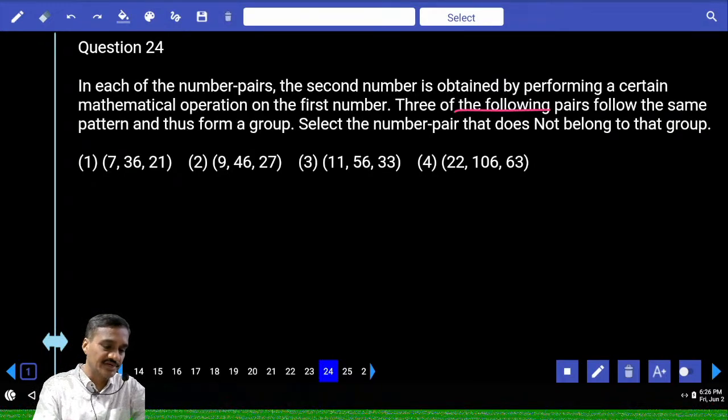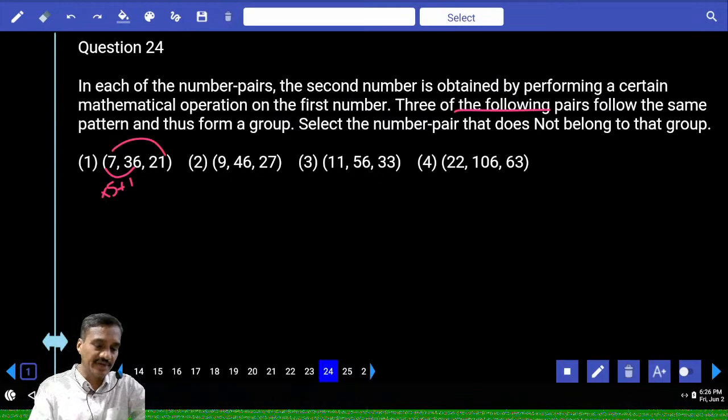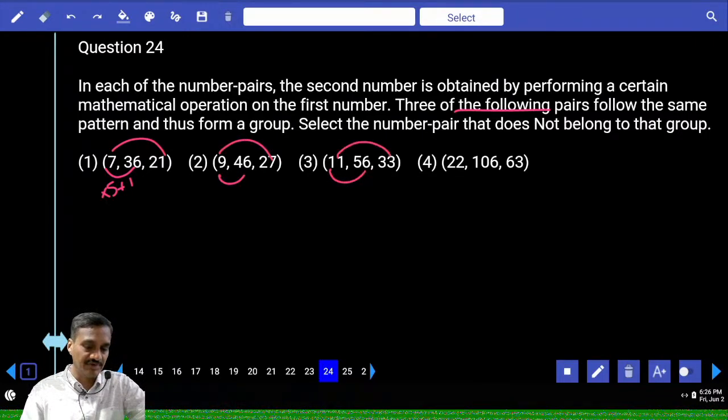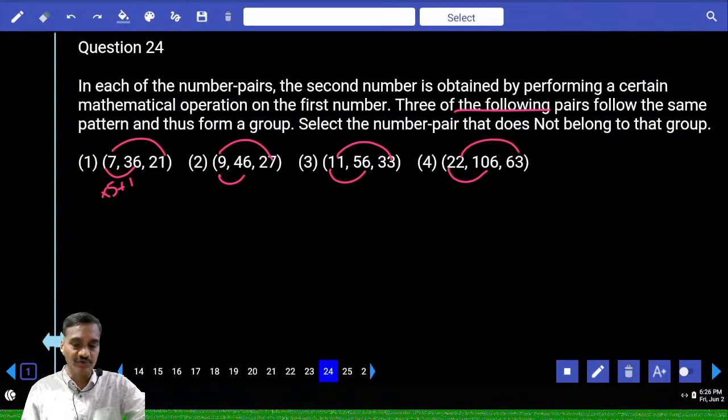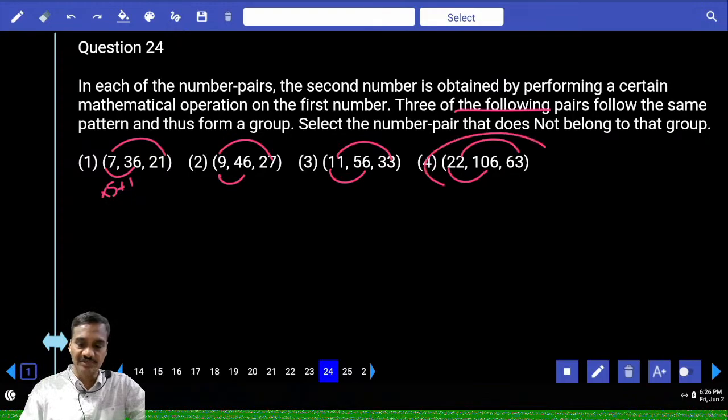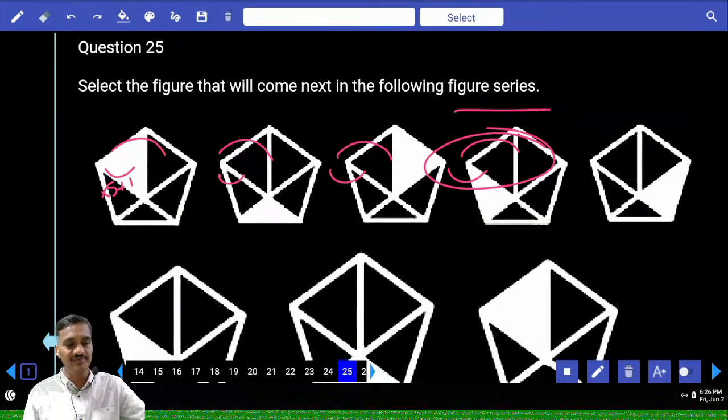Now 7 and 36. 7 into 5 plus 1. And again 7 and 21, 7 into 3. Now 9 into 5 plus 1, 9 into 3. 11 into 5 plus 1, 11 into 3. And 22 into 5 plus 1, 110 plus 1, 111. Here the number is 106. And here 22 into 3, that is 66. And so what is odd one? Choice 4, 24. And finally 25.